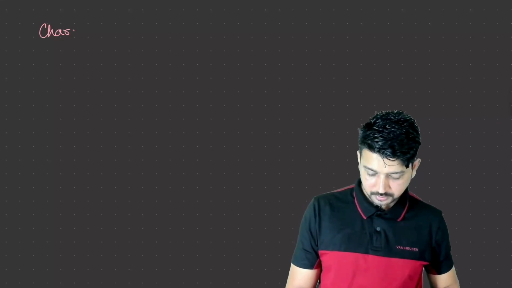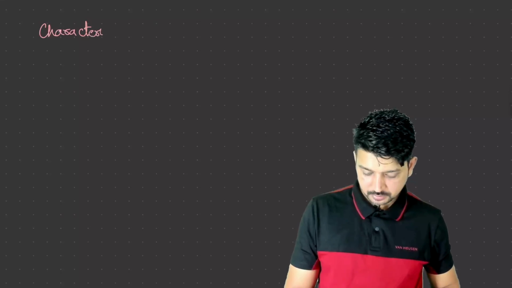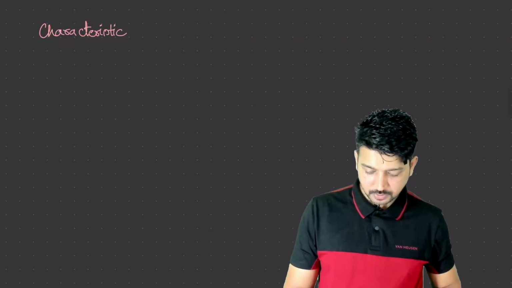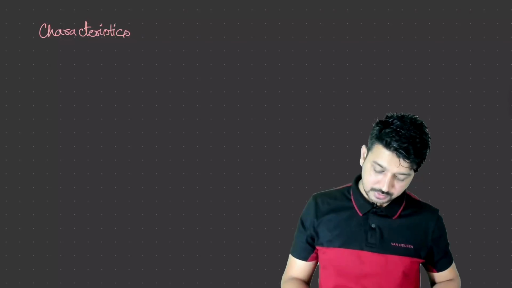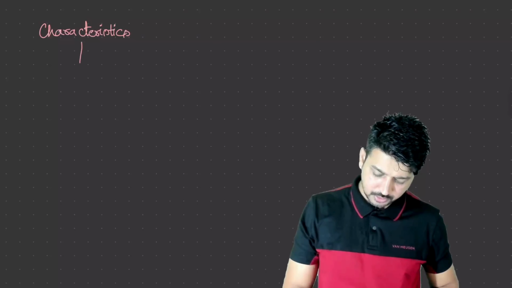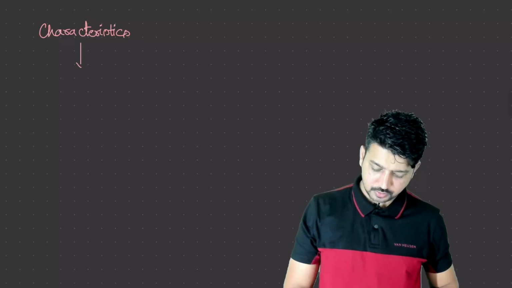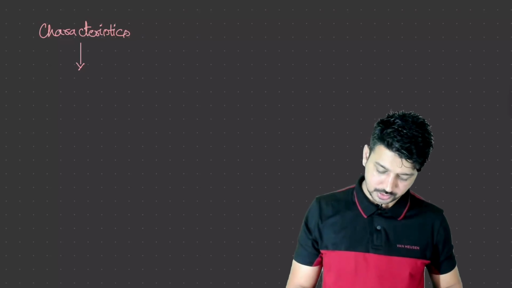Let me explain these two definitions in a very detailed chart manner which has been given in your NCERT. Yes, this has been given in your NCERT but in paragraph form, which I am going to make you understand in the form of a linear diagram. So let's suppose we are going to talk about a characteristic. We have different characteristics present. Let's take one simple characteristic, that is jointed legs.